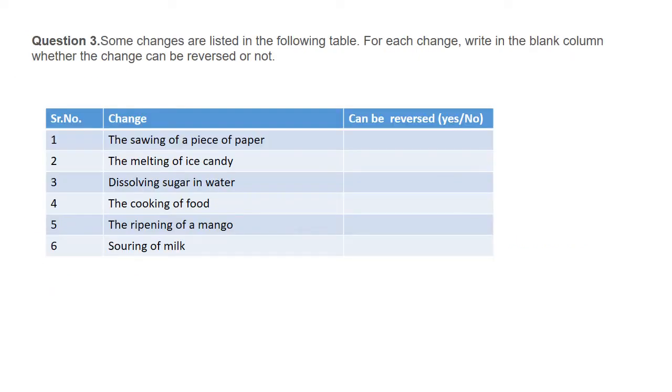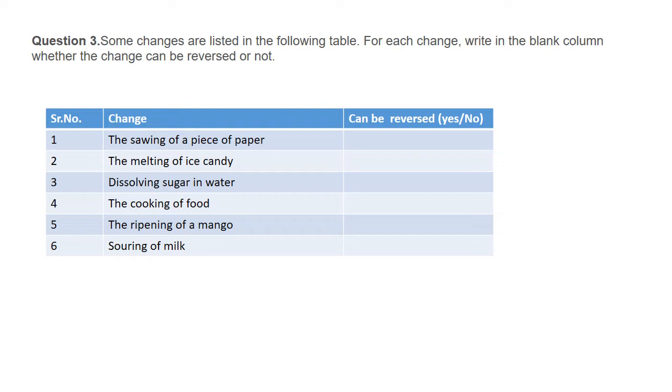Question number 3. Some changes are listed in the following table. For each change, write in the blank column whether the change can be reversed or not. The sawing of a piece of paper.